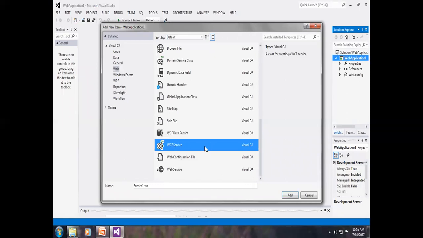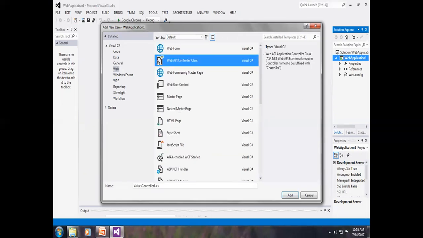Nowadays, the new framework provides you WCF services. Then Web API is again provided for developing IoT-based applications. MVC architecture is also supported by Web API, and Web API is used for developing modern service-oriented architecture, modern services.